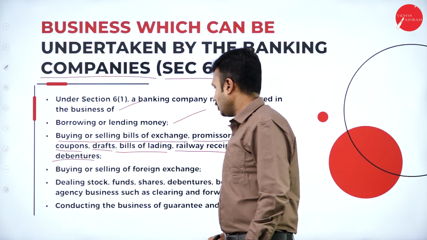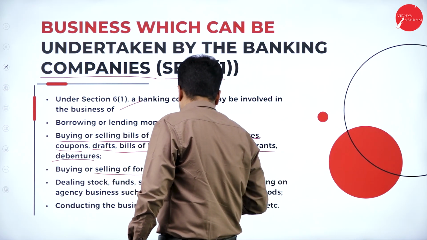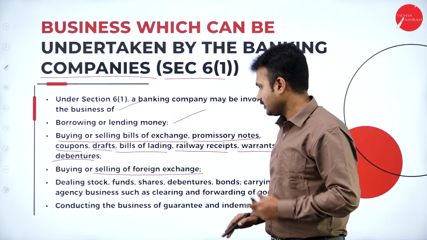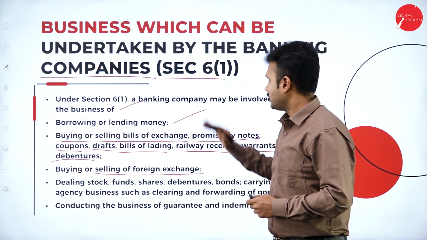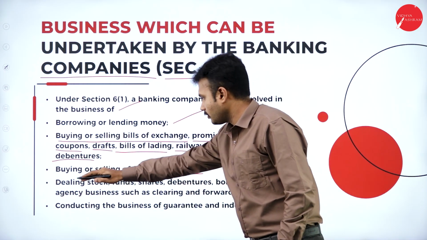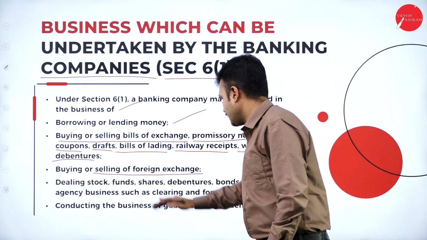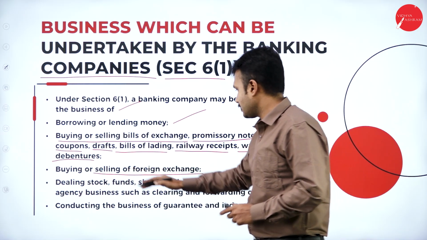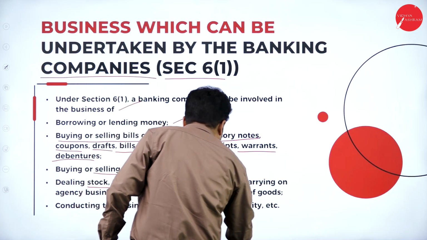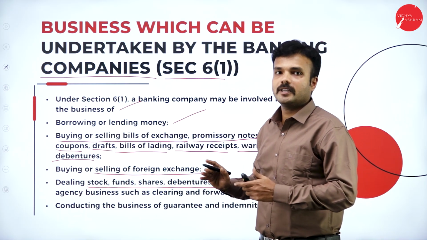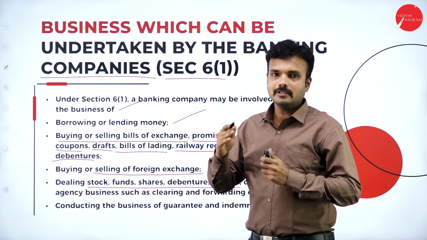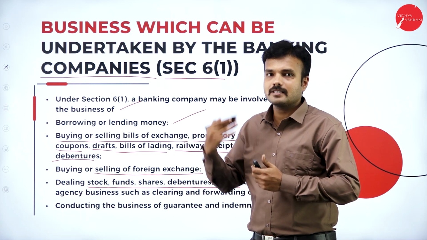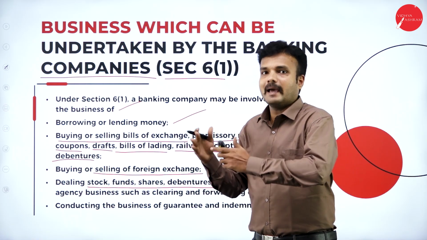And also buying and selling of foreign exchange. So as we know, banking companies do exchange foreign currency, right? They do have a right under section 6 subsection 1. And also it deals with stocks, funds, shares, debentures, bonds, as we know. So it is going to issue shares, debentures, bonds. It is going to trade with the stocks, right? There are a number of applications launched by a specific banking company, right? So we can go with trade activities, shares, debentures. We can purchase shares and debentures of a specific banking company, right?